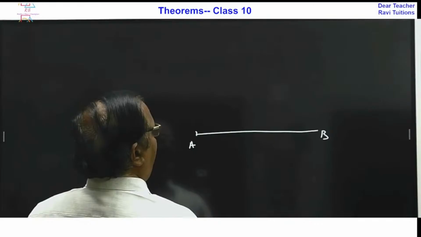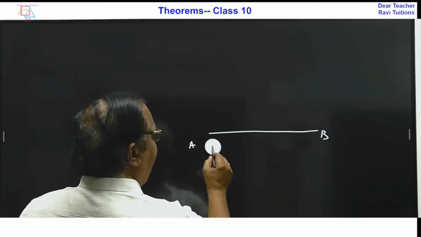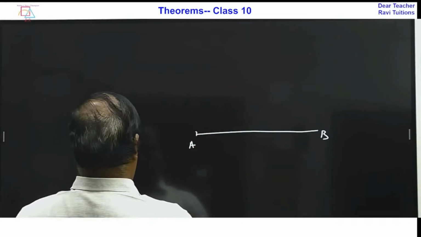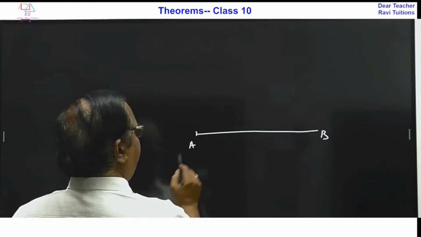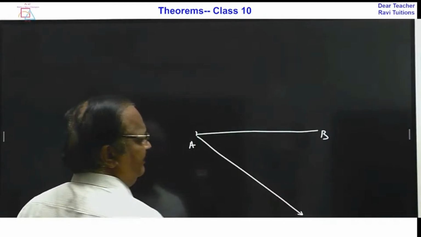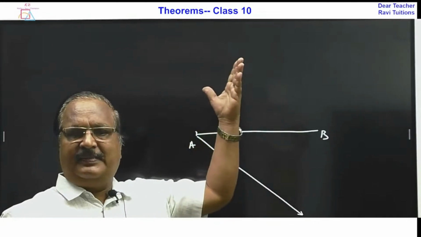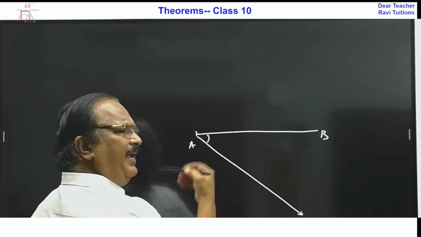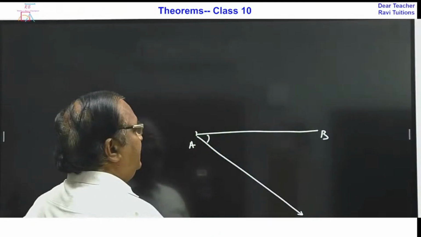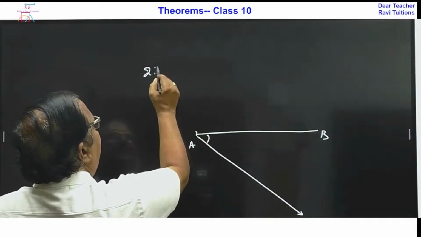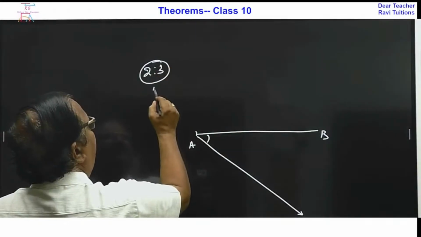Now for this, you draw a line with any angle, either downside or upside, anything. Now we have to make it in the 2:3 ratio, so total 5 parts.